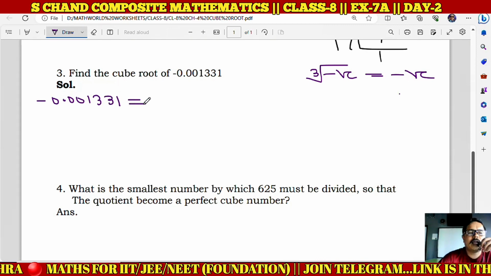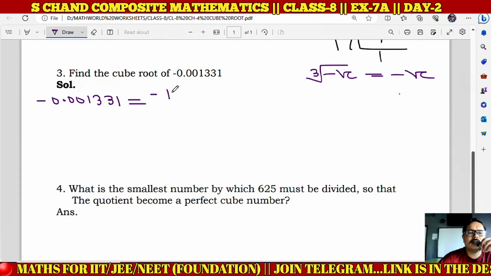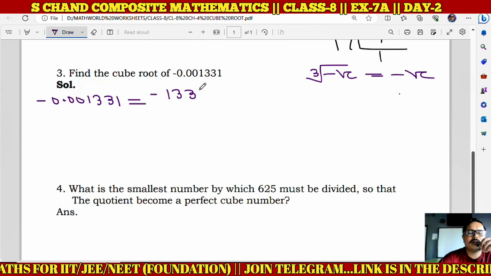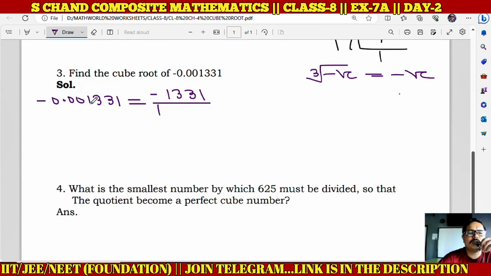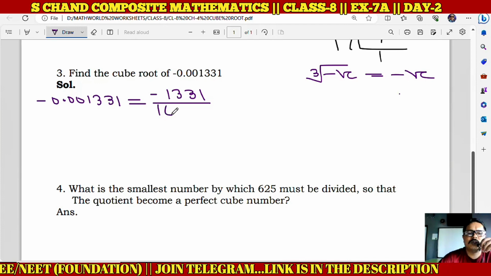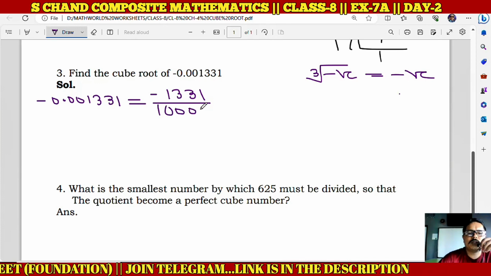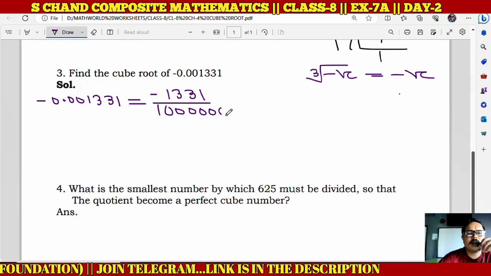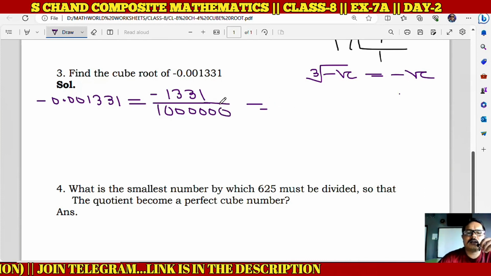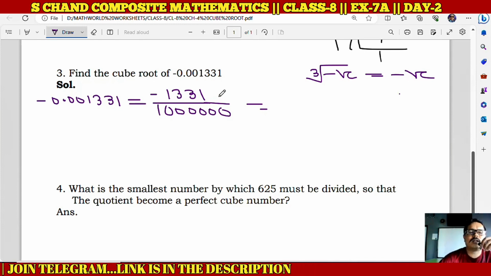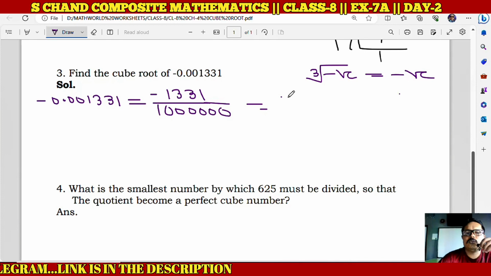0.001331 can be written as minus 1331 upon 1, and above it 1 2 3 4 5 6, that is 6 zeros. Children, now we will find the prime factors. We will do the prime factorization of 1331, which you all know that it is 11 cube.